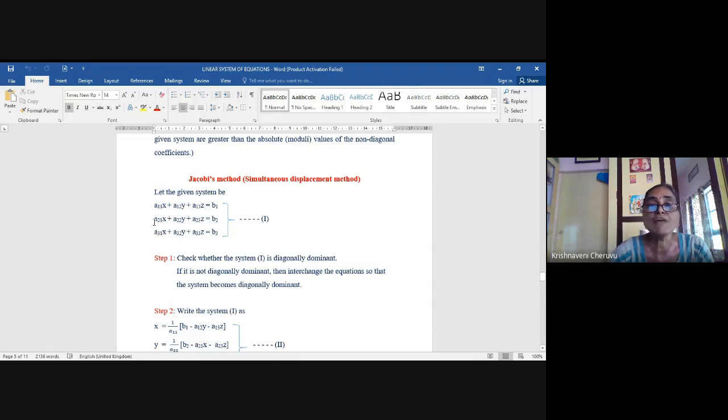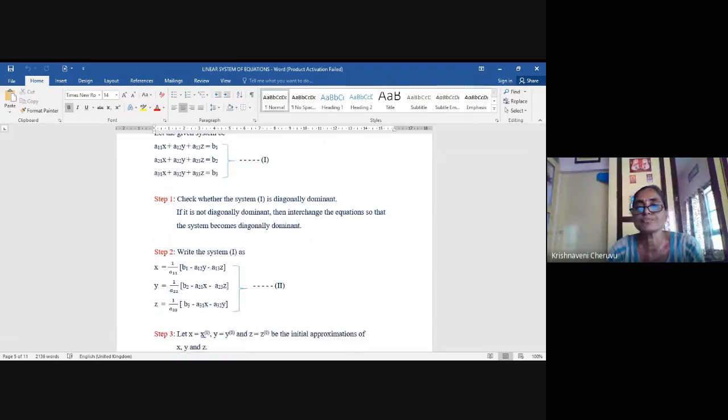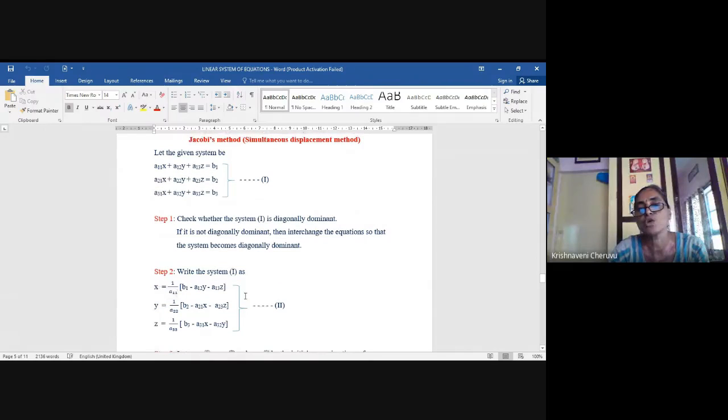Under the first step, you please check whether this system is diagonally dominant or not. It means you have to see whether the modulus of a11 is bigger than a12, a13; the modulus of a22 is bigger than a21, a23; and the modulus of a33 is bigger than a31, a32. Okay. So now what you have to do is, you first write the x value from the first equation. This is how you can write the value of x, next the y value, then the z value.